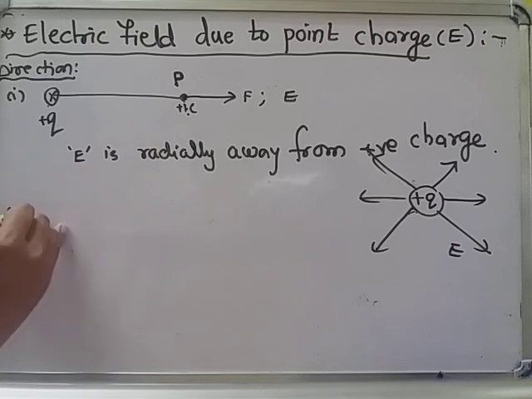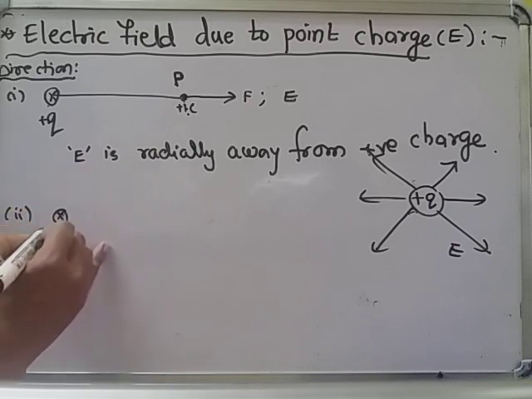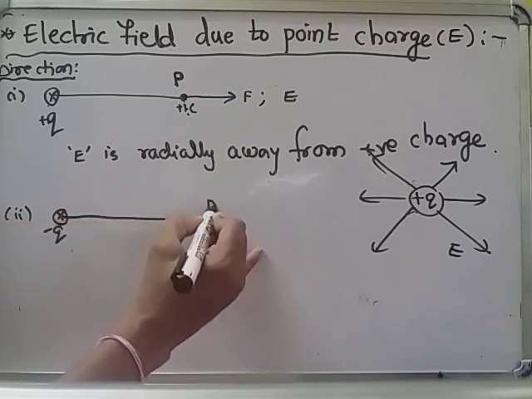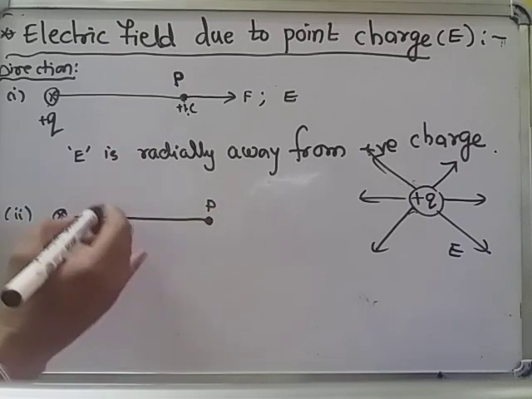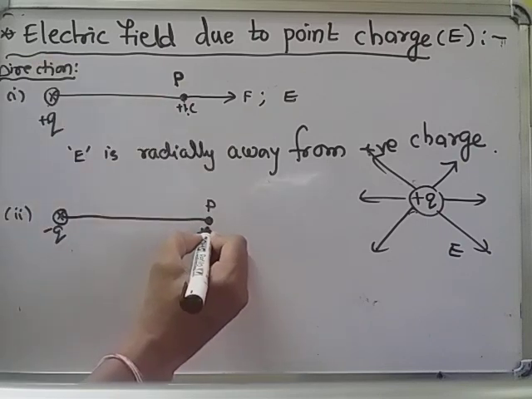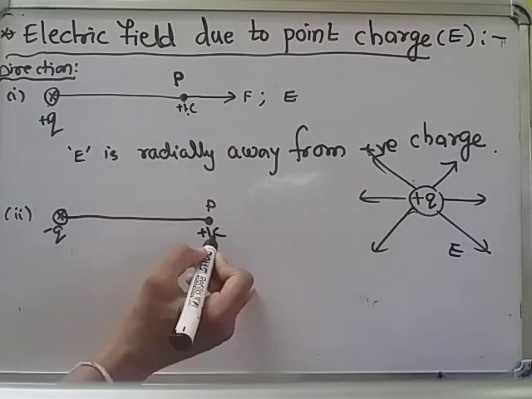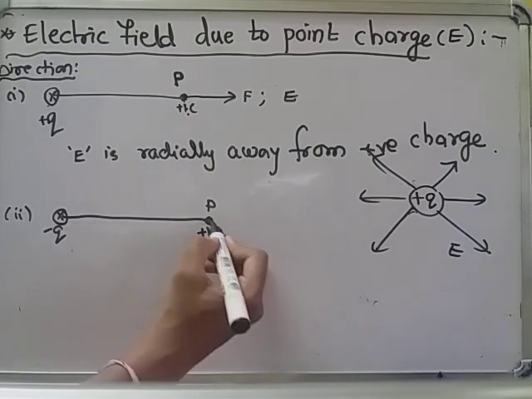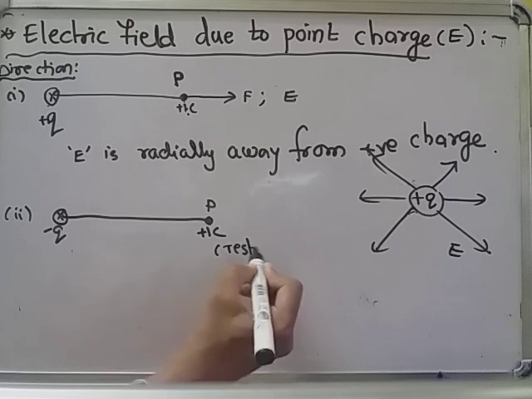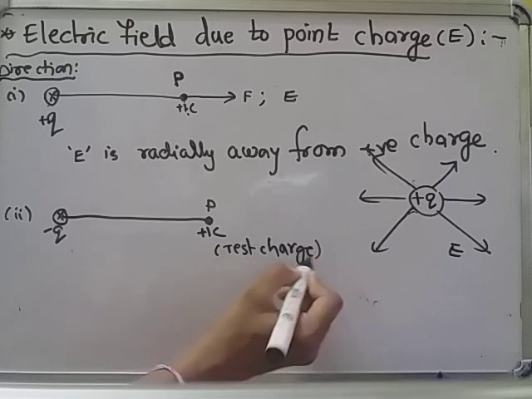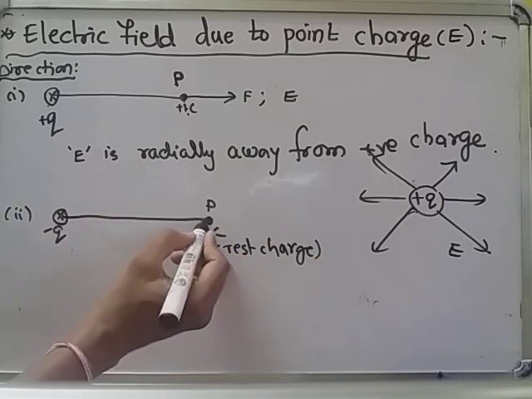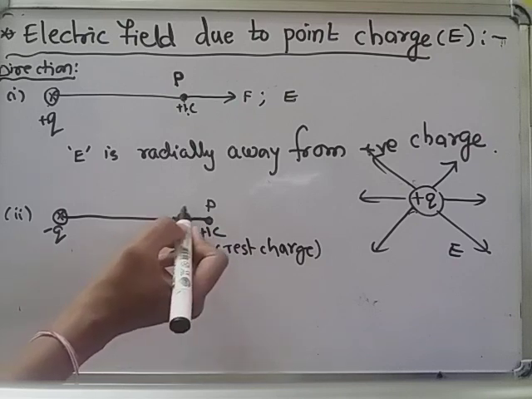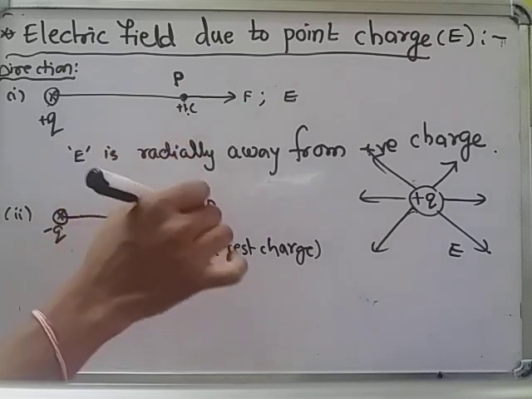And now due to a negative charge, I am taking a negative point charge, and due to this, at point P I want the electric field. Then what do we have to do? We have to take a unit positive charge. The force experienced by a unit positive charge is called the electric field. Here I am placing the unit positive test charge. This test charge is used to know the presence of the electric field. This plus 1 coulomb charge experiences a force. The direction of the electric field is along the direction of the force on the unit positive charge.